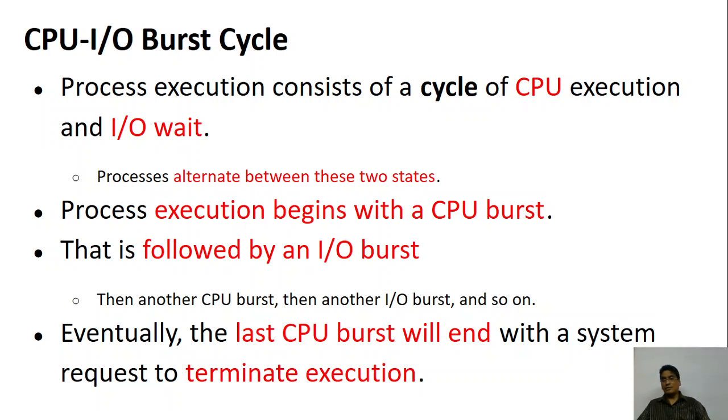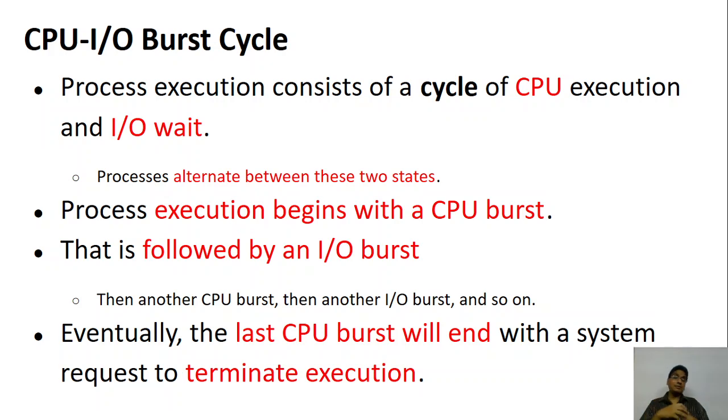Now, why did I tell you this? When you have a CPU burst, there is no problem because the CPU is in action. The CPU is given some work. But when there is an input output burst, the CPU is not doing anything. It is idle. And what we want is to give full load to the CPU. We don't want the CPU to be idle. So when there is a CPU burst, no problem, the CPU is in action. But when there is an input output burst, the CPU is idle.